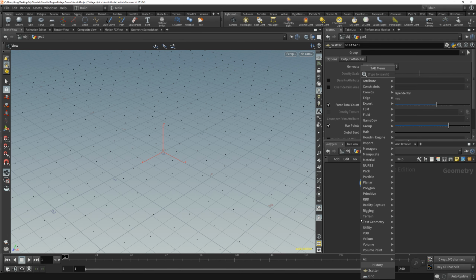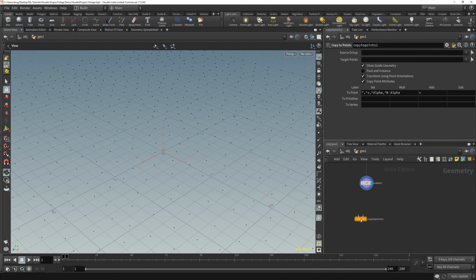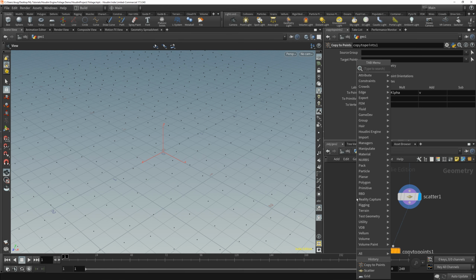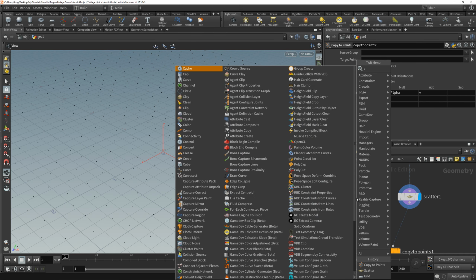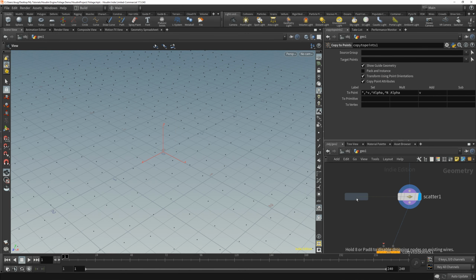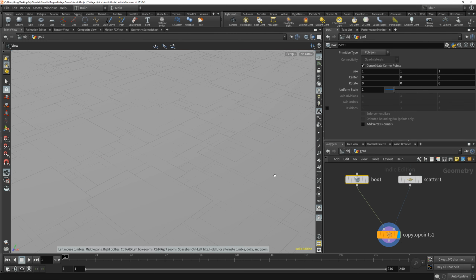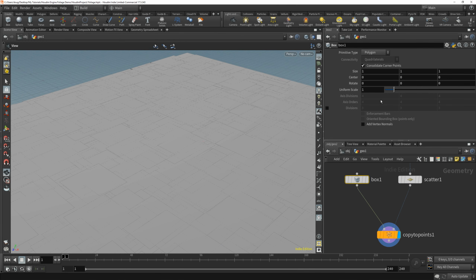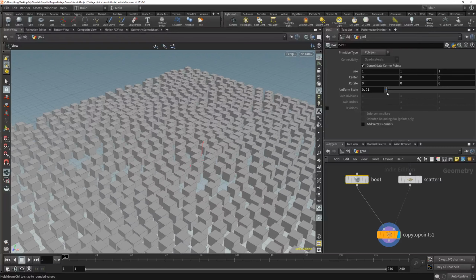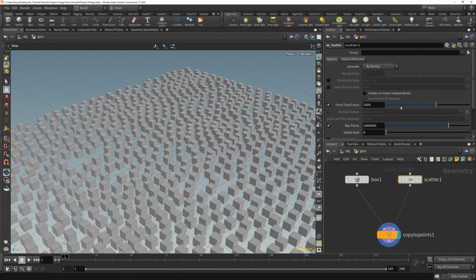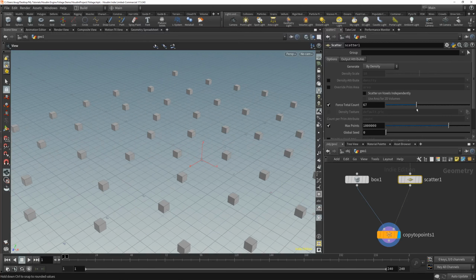This takes two parameters. One is the target points to copy to, which is going to be our scatter node, and the other one is the geometry we want to copy. And we'll start with a cube. And we'll just make the cube a little bit smaller so that we can see them individually. Maybe I'll turn down the number of objects we're scattering so you can see them all.